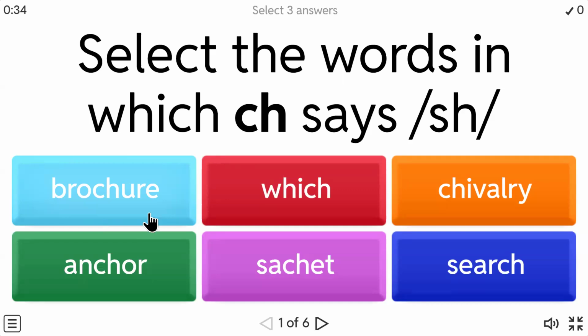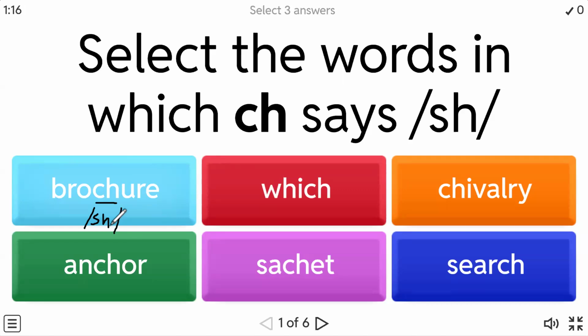Yes. Now look at this. Br, bro, sure. CH is making over here the SH sound. So I will underline this to show you the digraph. It is making the sound SH, like sh, brochure. Brochure. That's how you do it. You don't say this as brochure with ch or broker. You will not read this as ch or k. You will read this as sh. So this is how you do the correct pronunciation.